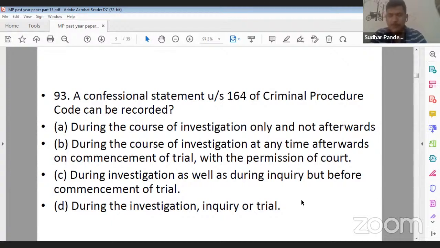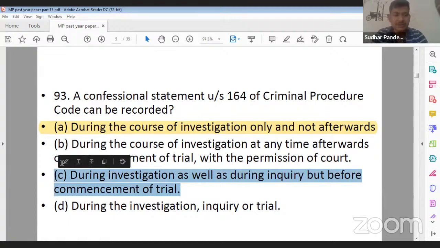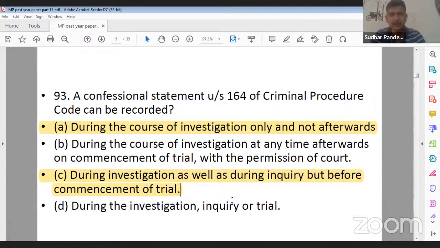Before you answer this question, let me tell you this question has been deleted by MP High Court. There was some dispute with the language of this question. Ideally, its answer should be A, that is during the course of investigation only and not afterwards. But the Supreme Court of India in some other cases held that a confessional statement can be recorded during inquiry also in some cases along with investigation. So its possible answer can be C as well.